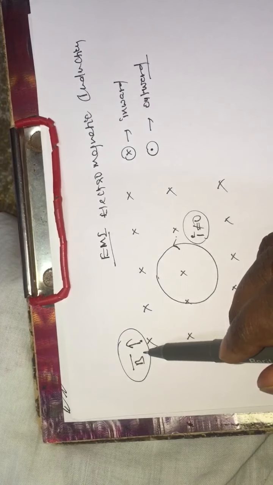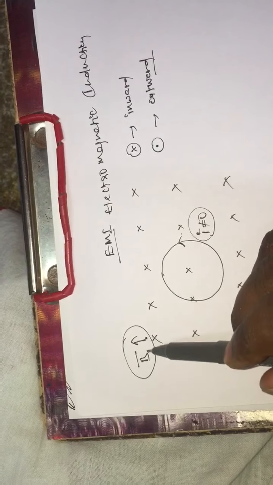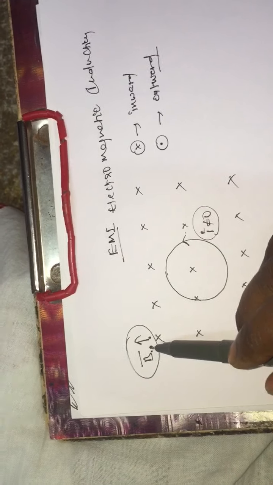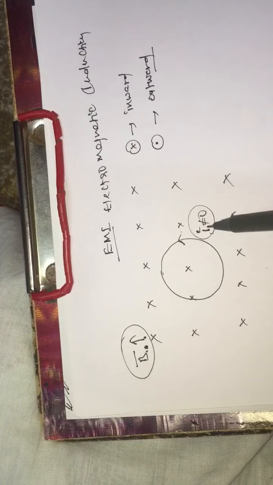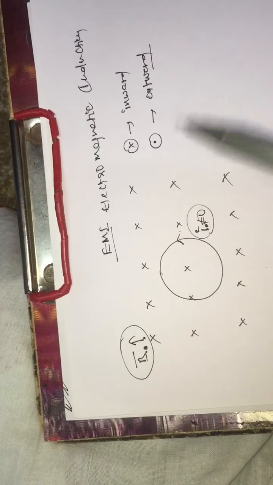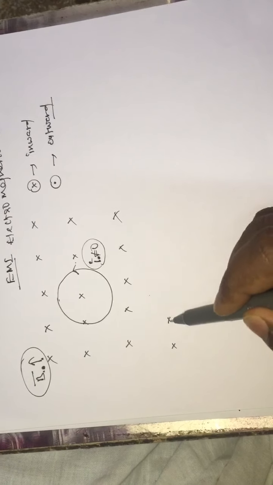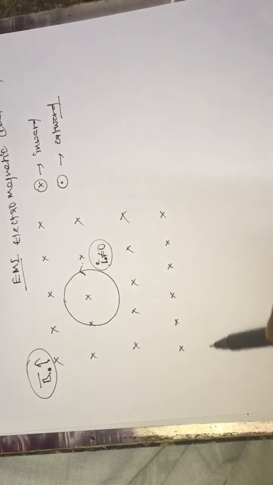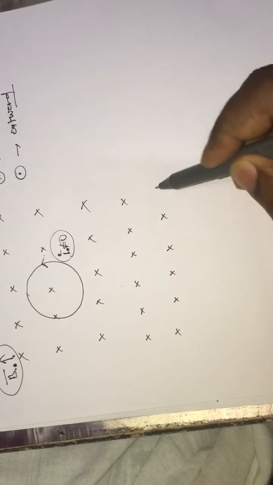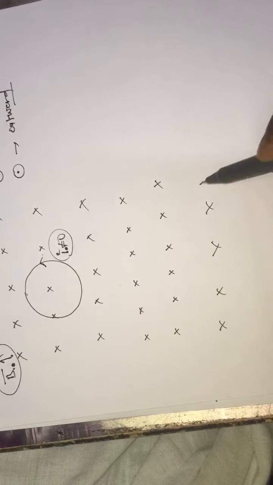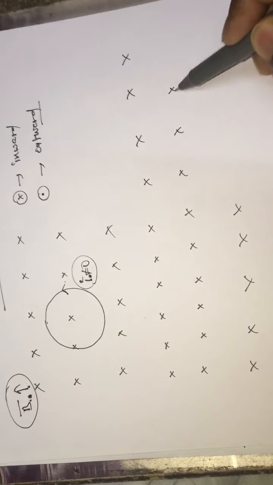Whenever there is a change in the magnetic field, it results in an induction of current in the loop. Some more experimental observations which I am going to explain now. Suppose this is a magnetic field acting inward, the whole plane representing the magnetic field only.